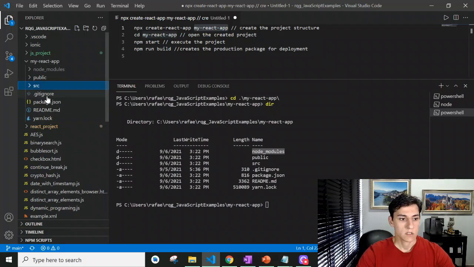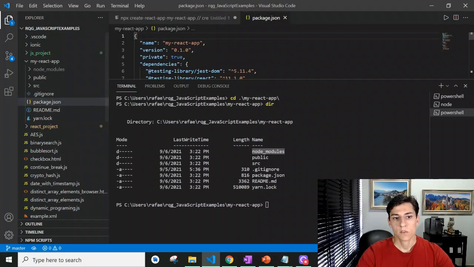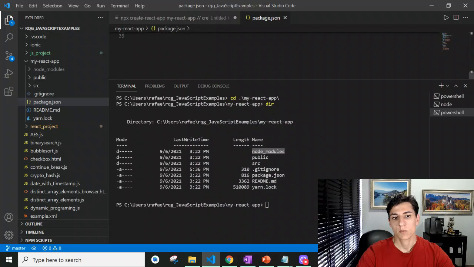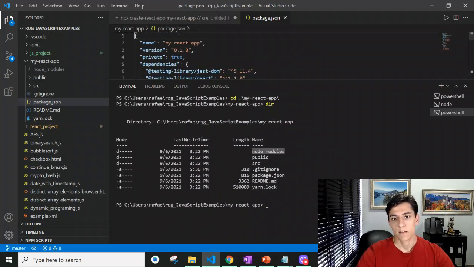We have .gitignore, which lists files that don't have to be handled by Git. The package.json contains basically the definitions of all the dependencies our React project demands, and they are downloaded and stored here in node_modules. And the yarn.lock is a file used to help to access the package.json definitions.